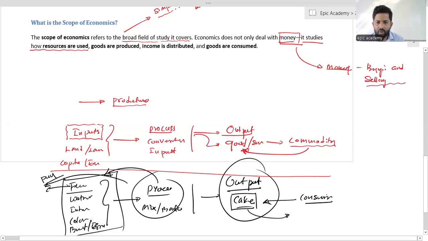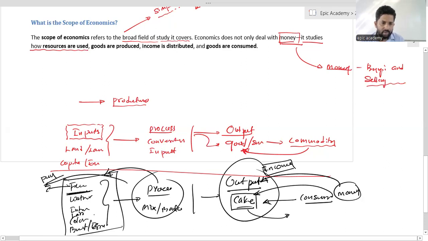Because the consumer buys that cake and money comes from this side to the bakers as income. Then that income we have to use to pay the owner of the plant, the owner or laborers also, who provide mental and physical effort for the production. We have to pay.